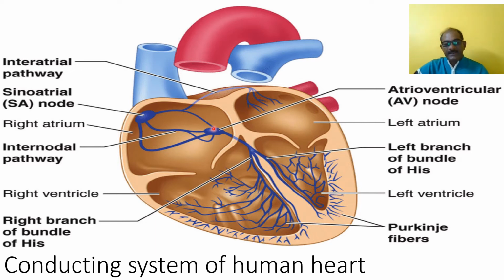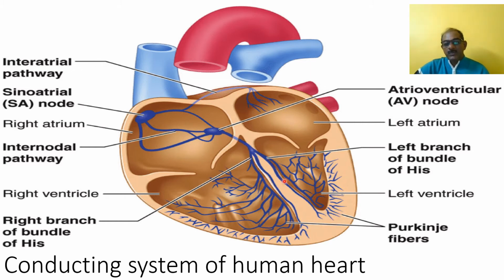The atrioventricular node receives the wave of contraction generated by SAN through internodal pathways, and it generates cardiac impulses which are conducted to the muscle of the ventricle through the bundle of His and Purkinje fibers. The impulses are originated by SAN, and the AVN receives them. When the AVN receives these impulses, it then passes them toward the bundle of His.